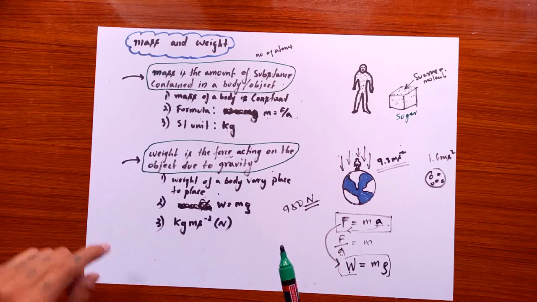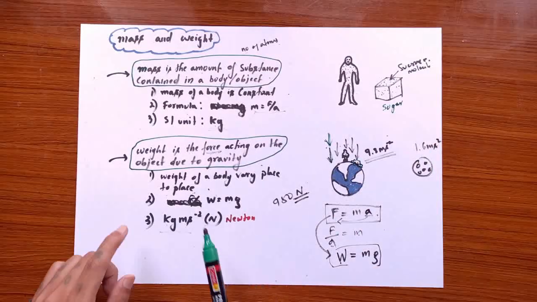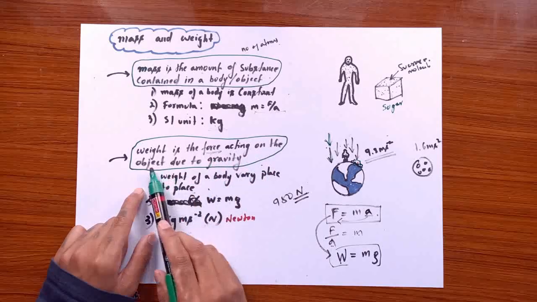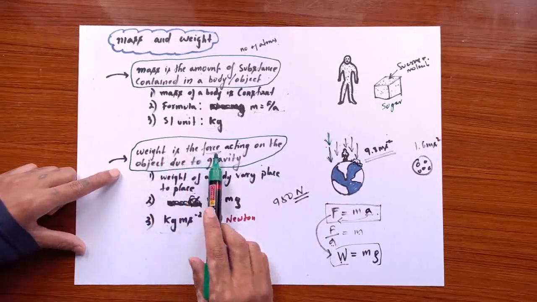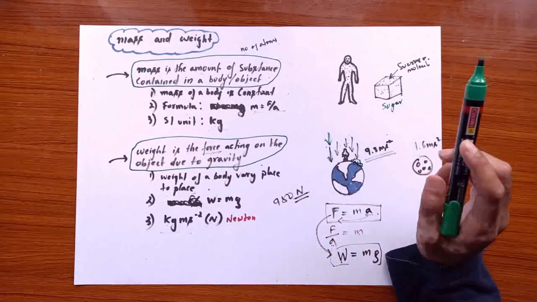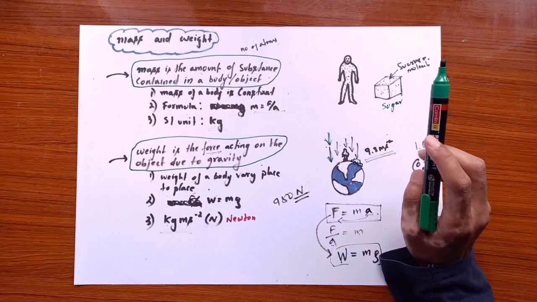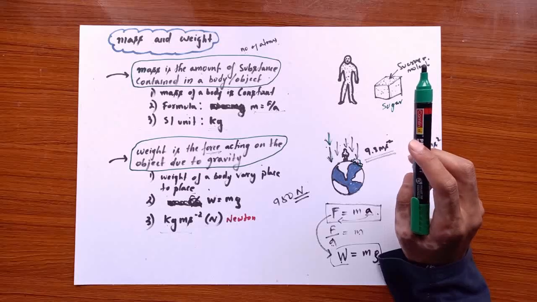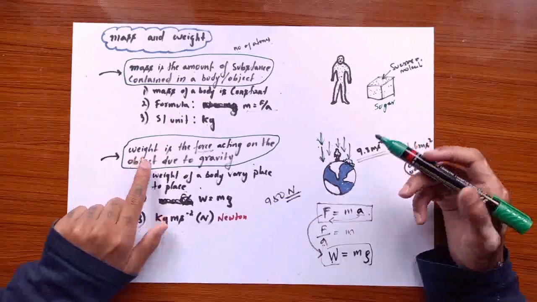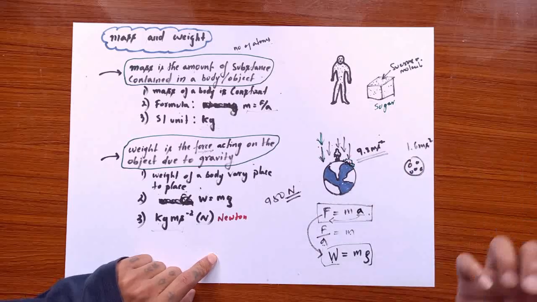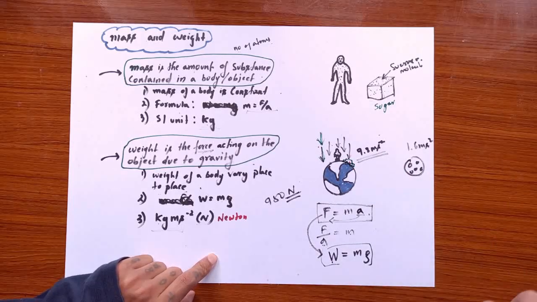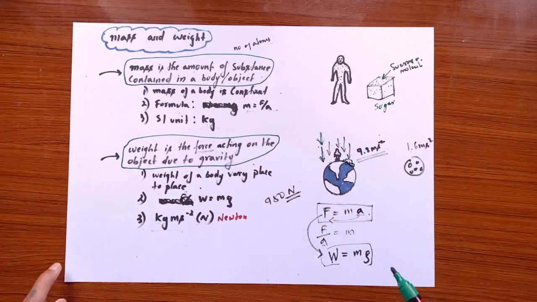What actually is the weight? Alright, so weight is the force acting on the object due to gravity. What you want to know here is that weight is a type of force, and not any other type of force, but the gravitational force we are talking about here, in which the weight is induced. We know that each and every object on this earth experiences this gravitational force, which pulls the object or substance down toward the earth in this vertical direction.